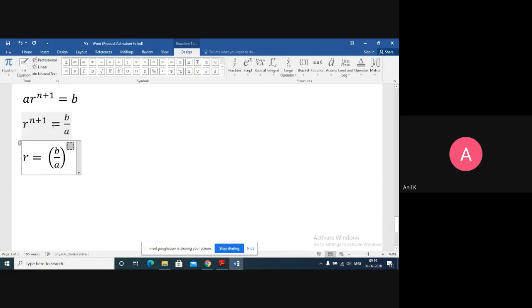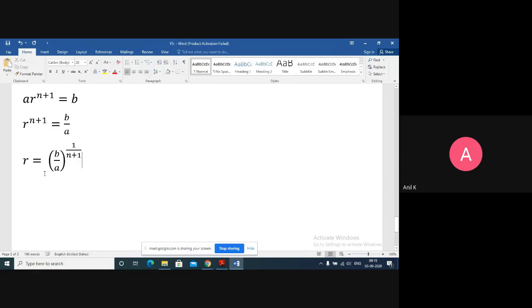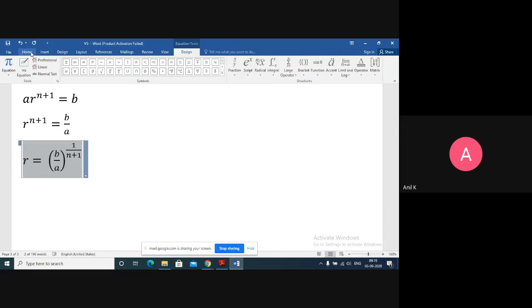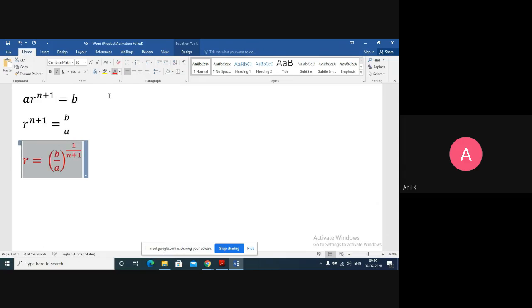Here you have power n plus 1, when I bring it to the right hand side it becomes 1 upon n plus 1. So this is the formula for R if I want to insert the geometric mean.